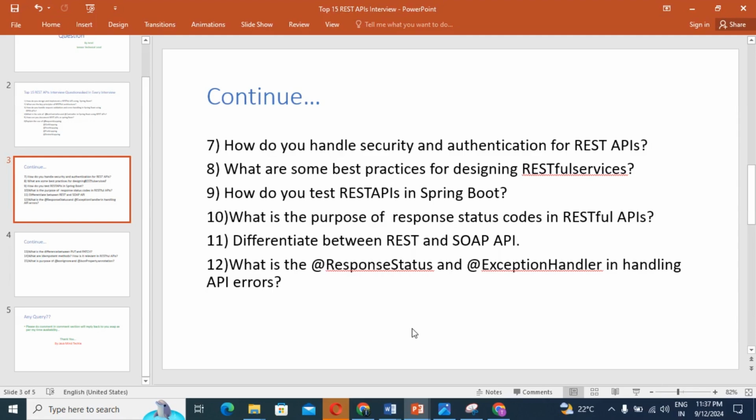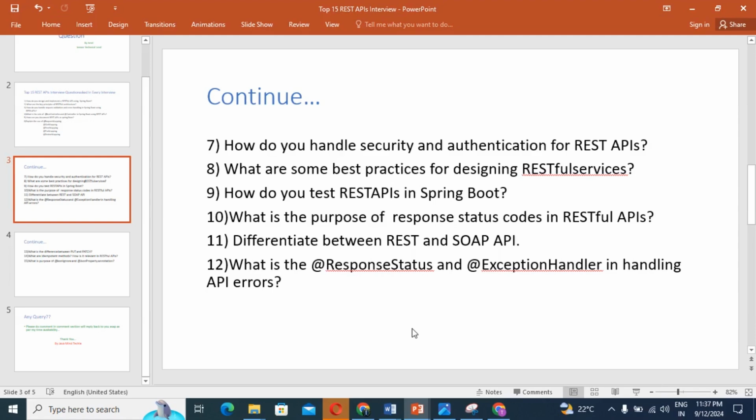Guys, question number 8. What are some best practices for designing RESTful services? Good, guys. Please listen carefully. These are all the best practices, and I will explain them one by one.